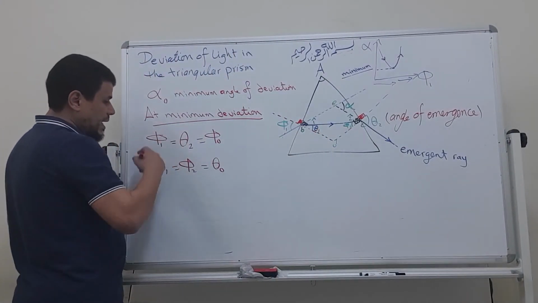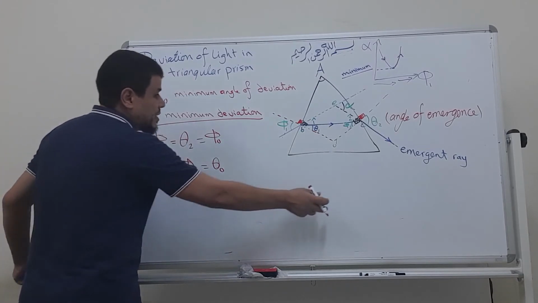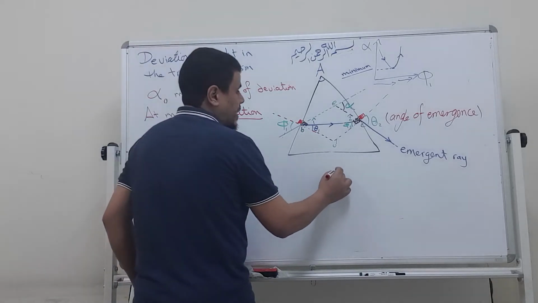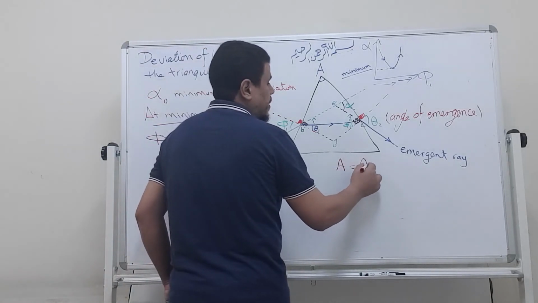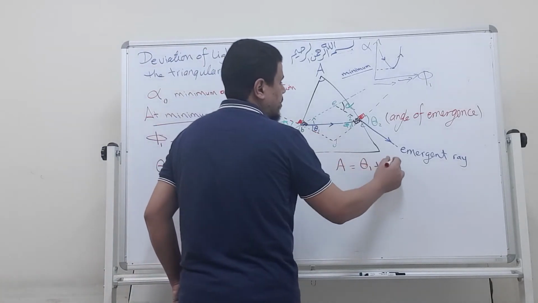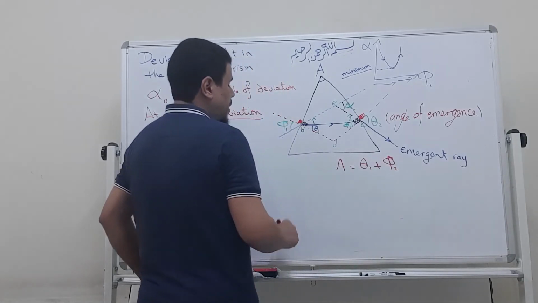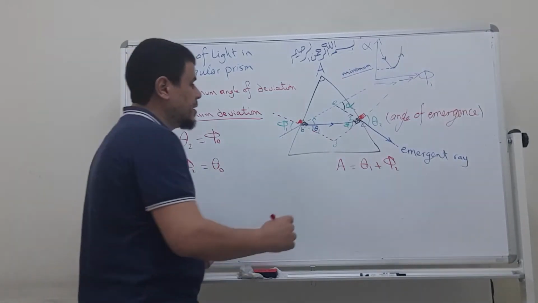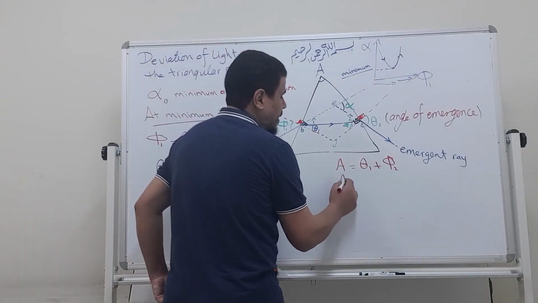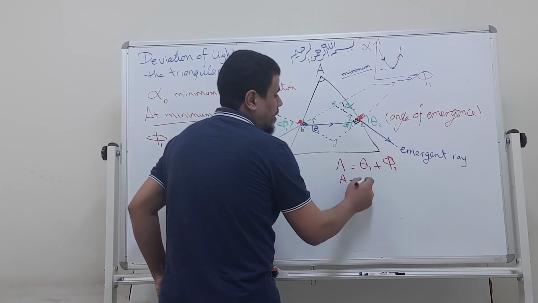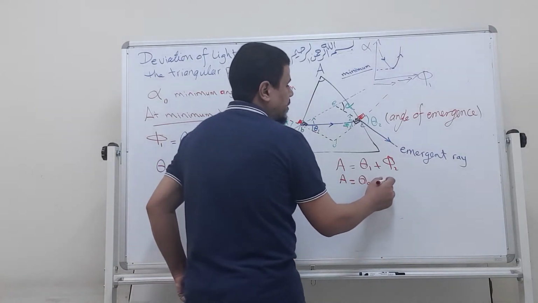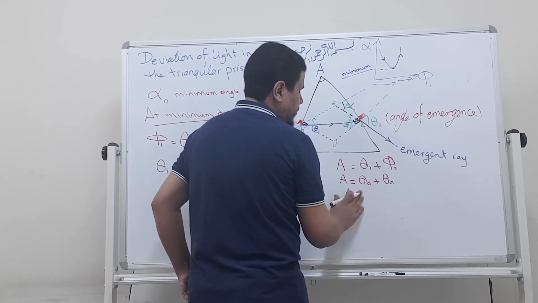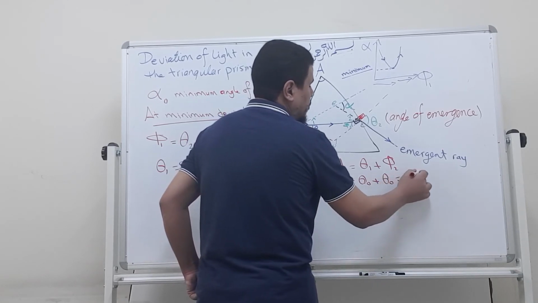Again, if we move back to the two equations I told you to remember, these two equations were A equals theta 1 plus phi 2. And we said here, these two will be equal and have this. So from this we can say that A equals theta naught plus theta naught, meaning A equals 2 theta naught.